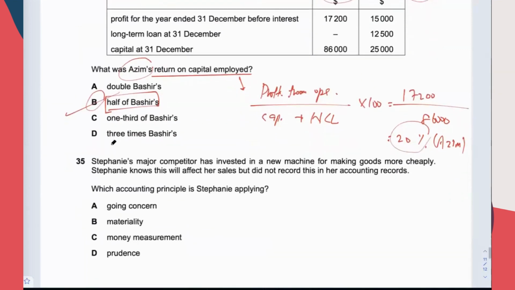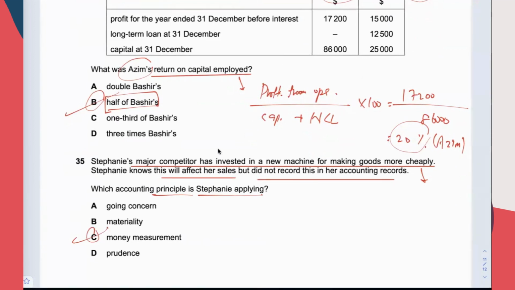Okay, straightforward. Which principle is she applying? A major competitor invested in a new machine for making goods more cheaply. That means the cost of sales will be lower for the competitor. She knows that this will affect her sales, but did not record this in her accounting records because of the money measurement principle. This is a bad situation for Stephanie.